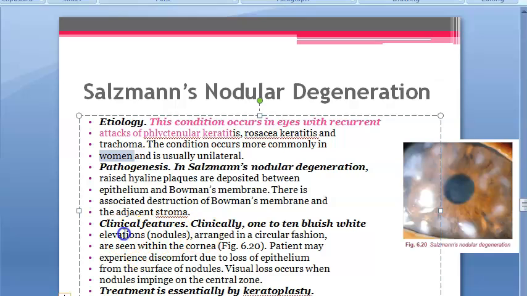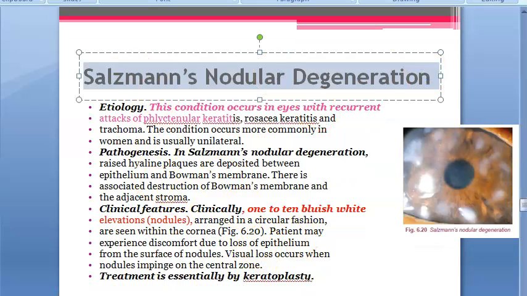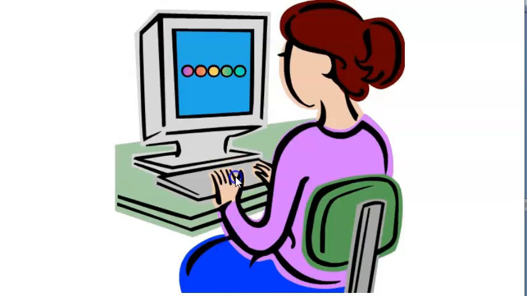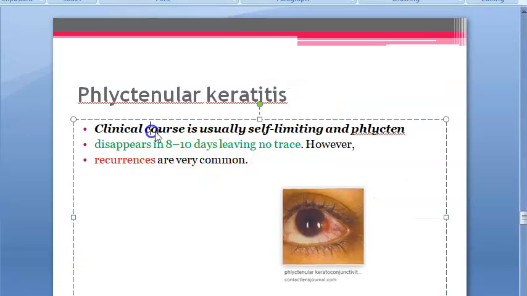What is actually happening here? Some 1 to 10 bluish-white elevated nodules arranged in a circular fashion are seen within the cornea. So we'll have to do keratoplasty for these people, guys. These people will have to go for a cornea transplant. Okay, so hope you understood Salzmann nodular degeneration. Where will you see it? One of the reasons is phlyctenular keratoconjunctivitis, keratitis you can say. Okay, then let's move on.